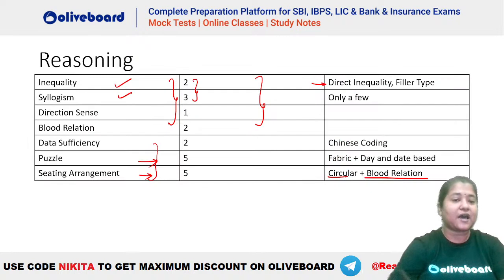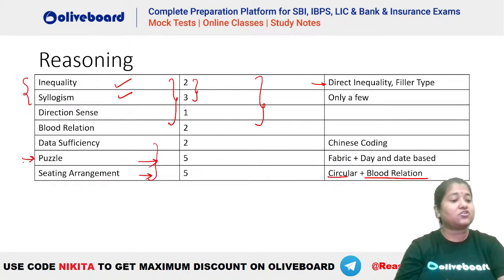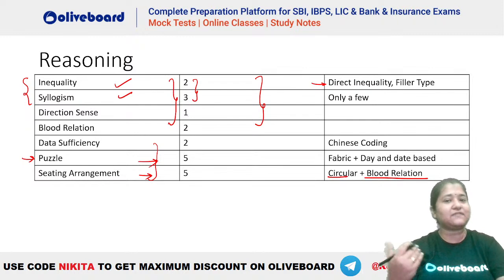I told you, यहाँ पर आप inequality और syllogisms बहुत आराम से कर सकते थे. Then this puzzle also could have been done, right? Because you can see that this is a doable question and you are getting 5 questions in that particular time. अगर मान लो direction sense या blood relation में टाइम लगता है, it depends on whether you are comfortable with this particular topic or not. So you have to decide which is the one that will fetch you the maximum marks here, है ना. So inequality and syllogisms तो करने ही हैं क्योंकि they are very easy, very scoring and you can be sure of your scores there.